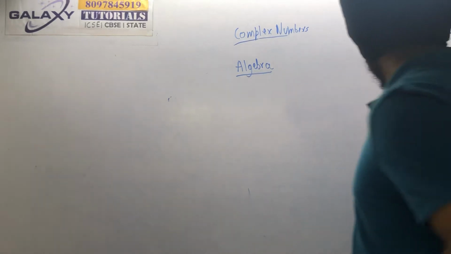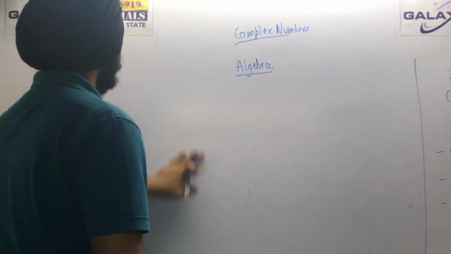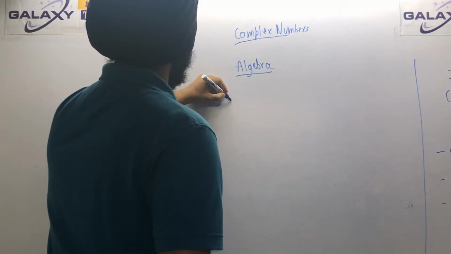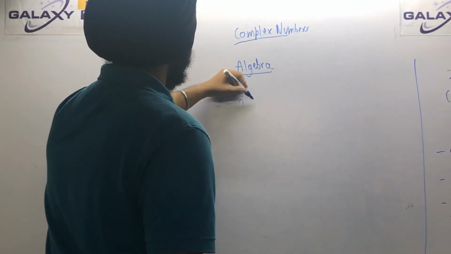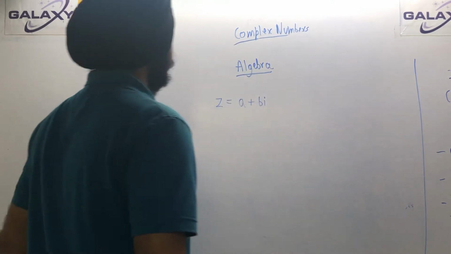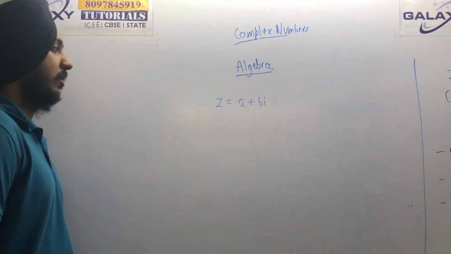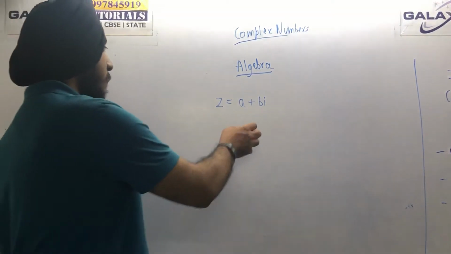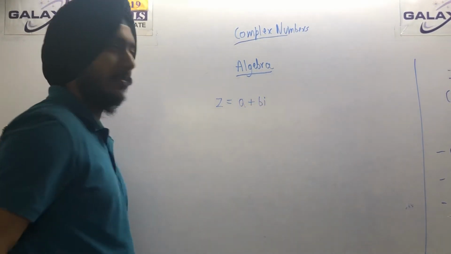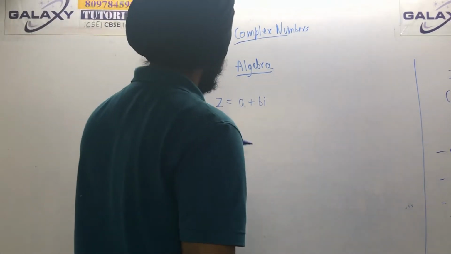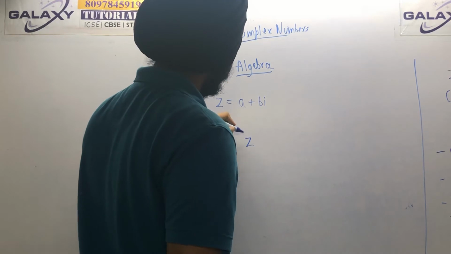Next property is conjugate. Now this is an important property. See, there is a complex number, a plus b iota. Conjugate, as the name suggests, is basically just the opposite of this. First of all, conjugate is represented by a bar.